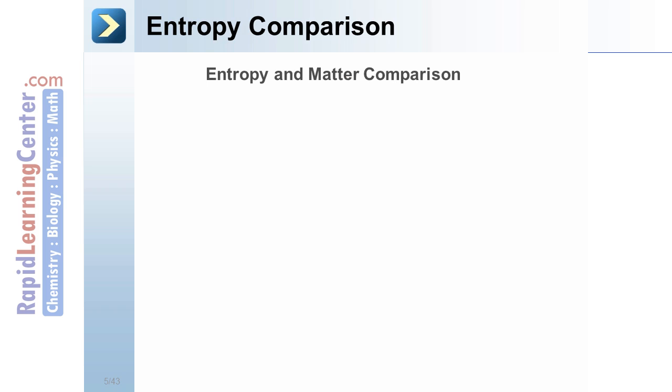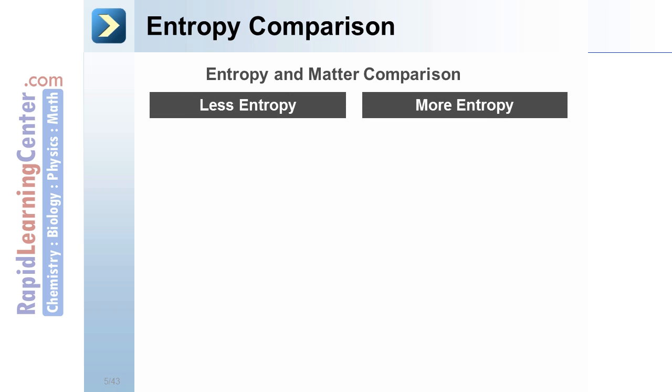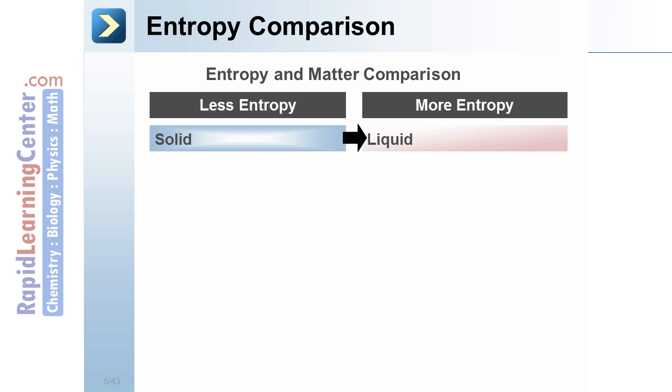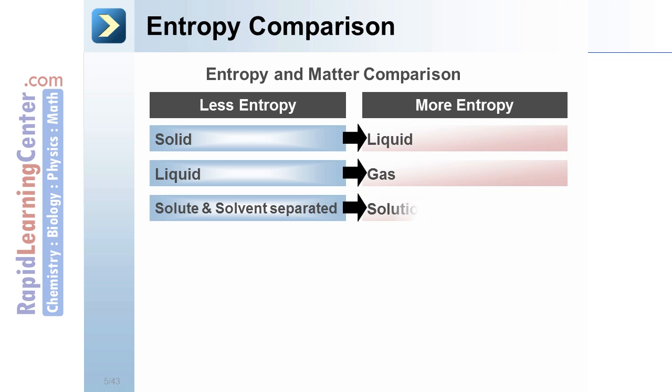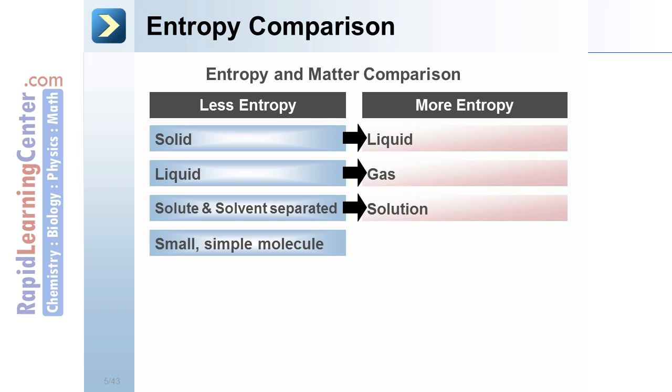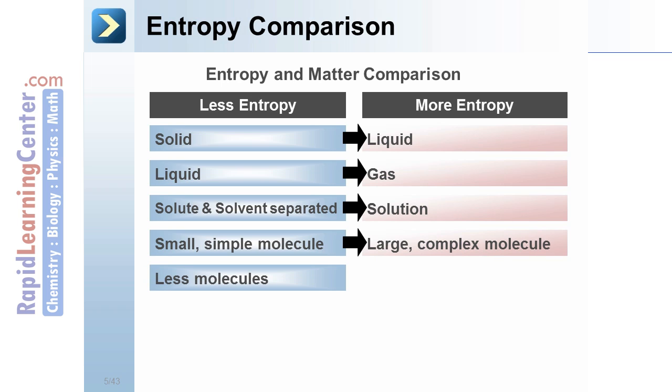Entropy comparison. Entropy and matter comparison. Less, more entropy. Solid has less entropy than a liquid. A liquid has less entropy than a gas. A solute and a solvent separated has less entropy than in solution. A small, simple molecule has less entropy than a large, complex molecule. And fewer molecules have less entropy than more molecules, which have more entropy.